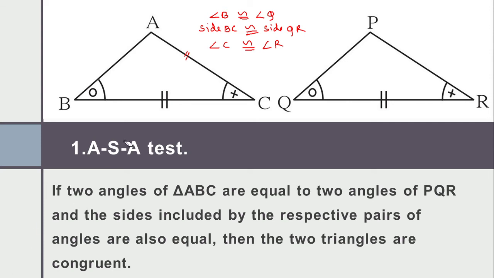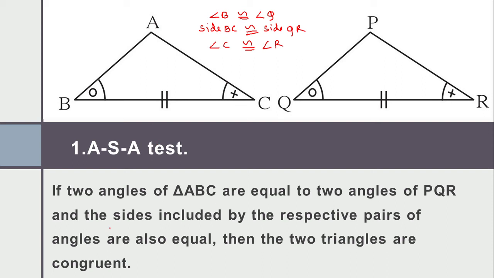What you need is angle, side, angle, and whatever we are taking should be in sequence. So I will read out the definition. If two angles of triangle ABC are equal to two angles of triangle PQR, and the side included by the respective pairs of angles is also equal, then the two triangles are congruent.